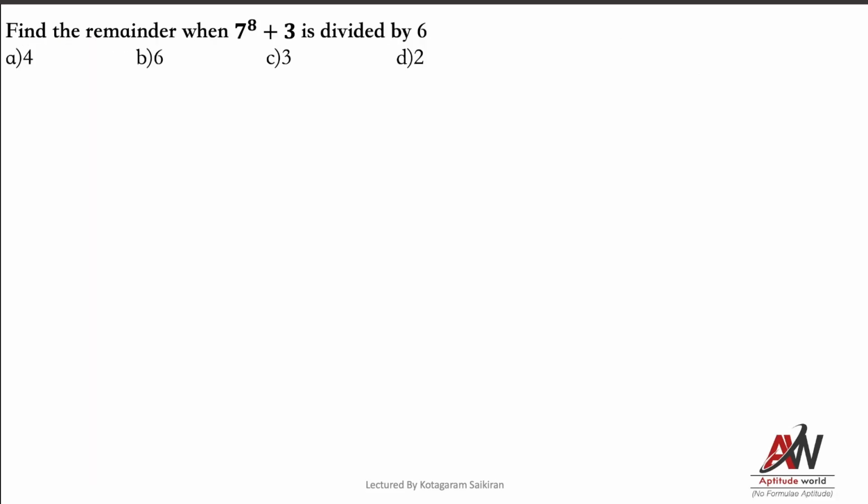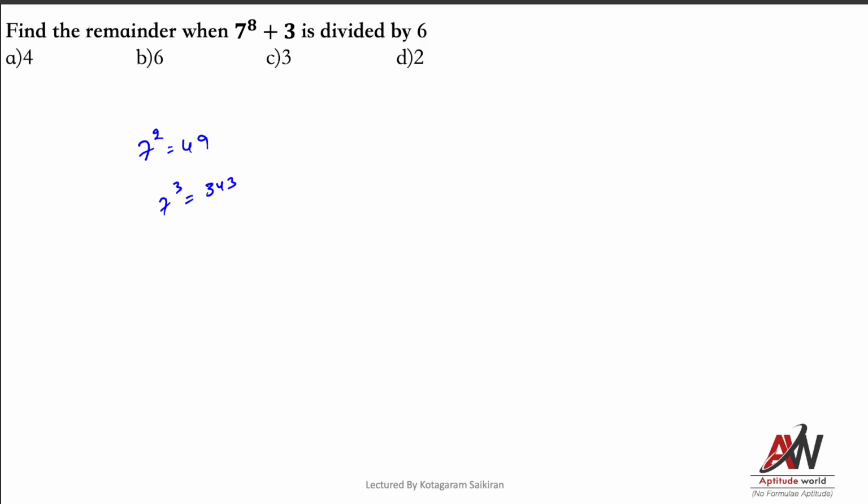Next one. So this is very simple. Find the remainder when 7 power 8 plus 3 is divided by 6. See, what is 7 power 1? 7. 7 square is 49. 7 cube is what? 343. Am I correct or not? You should be good with your powers. So you should always be good with your powers.